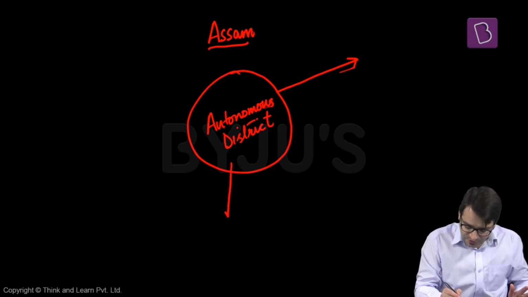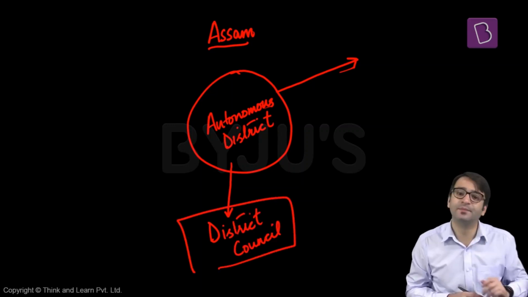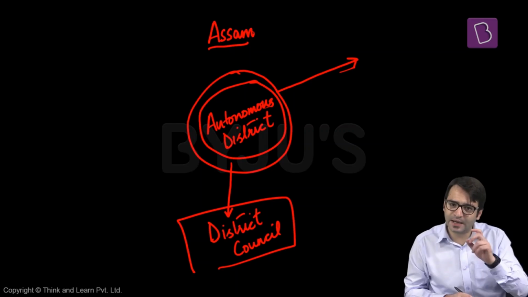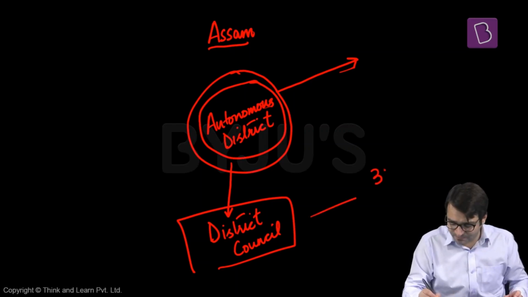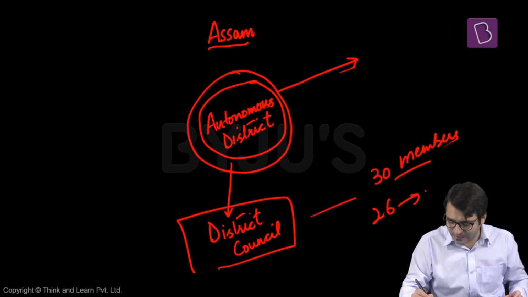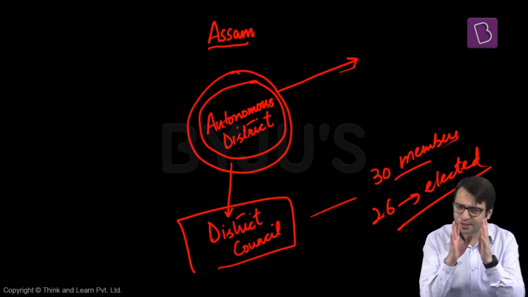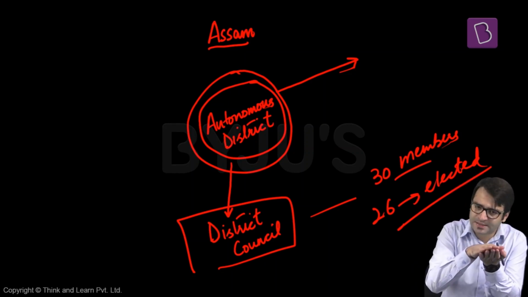And this autonomous district should be provided with a district council. Who will be the members of this district council? Elected. That means the people of this autonomous district will elect the members to this district council. For example, there are 30 members to this district council. 26 will be elected. The remaining 4 will be nominated by the governor. That is what we're talking about. Scheduled tribal area in Assam, Meghalaya, Mizoram, and Tripura.